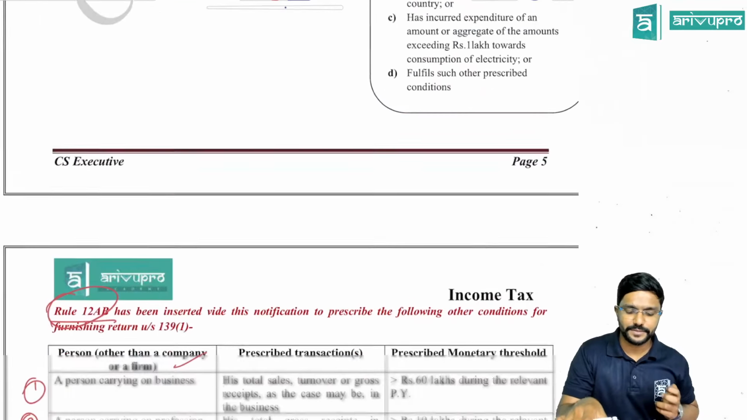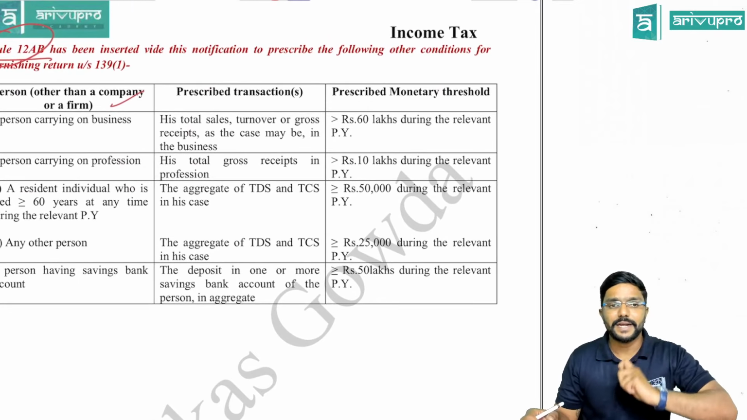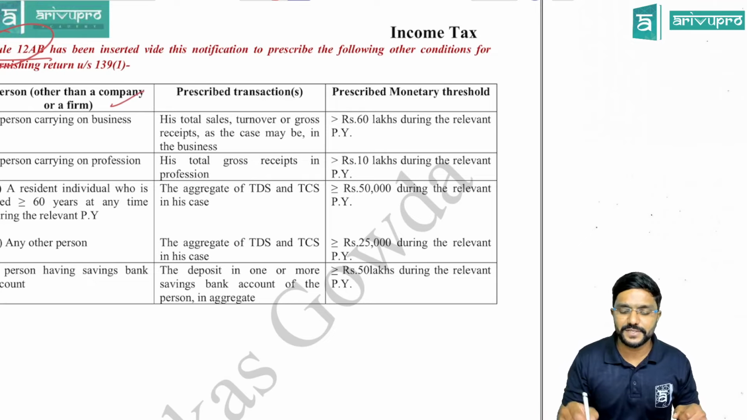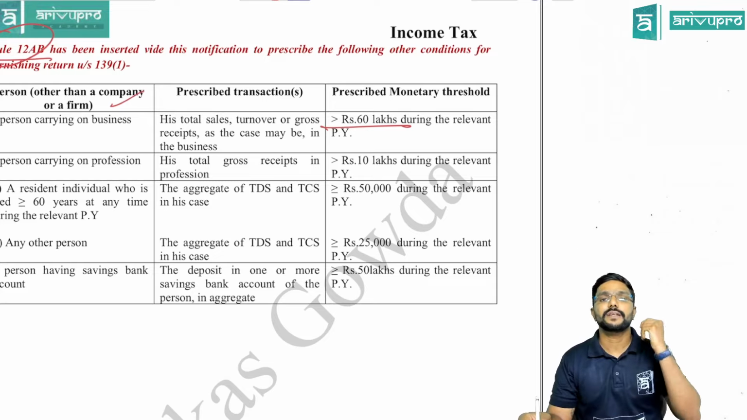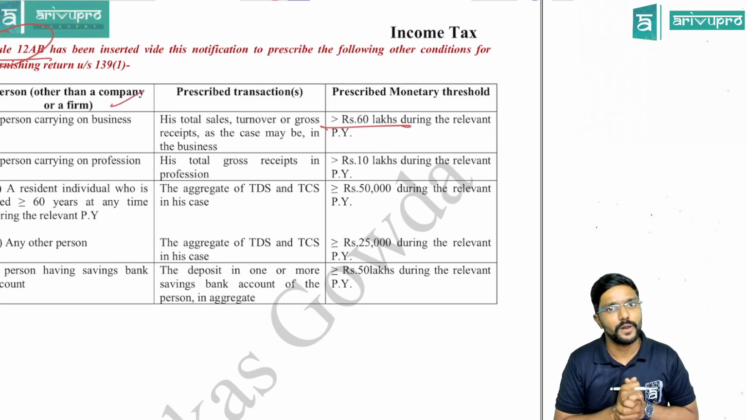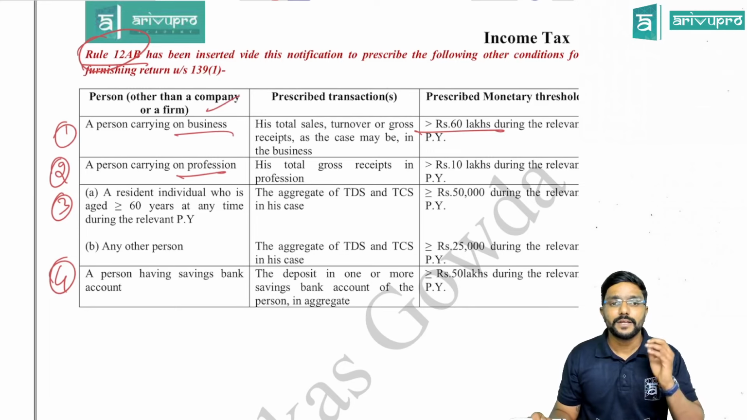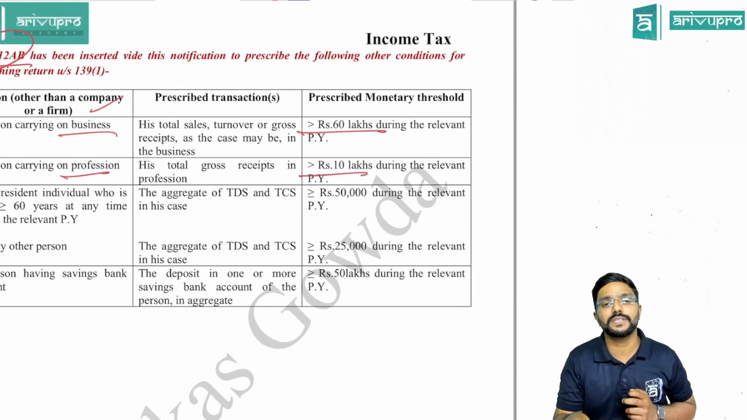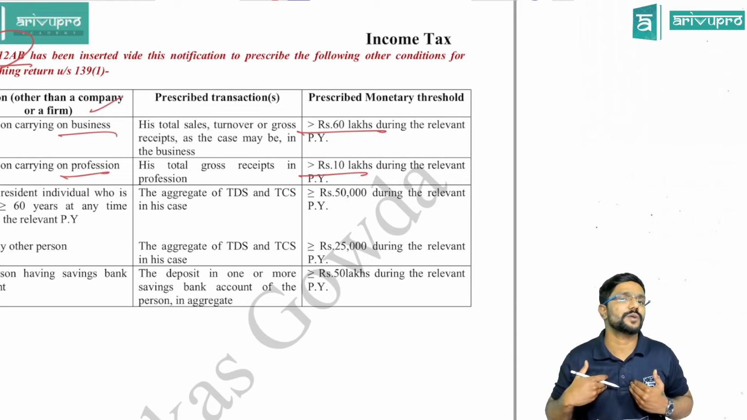Okay. Then a person carrying on a business, first category: if his total sales or turnover or gross receipts, as the case may be, from the business exceeds 60 lakh during the relevant previous year, then they have to mandatorily file the return irrespective of whether they have profit or loss. Then if I am carrying on any profession, and the gross receipts from that profession are more than 10 lakh during the relevant previous year, then return filing is mandatory irrespective of whether I am making profit or not.